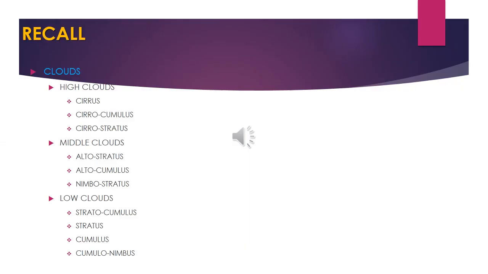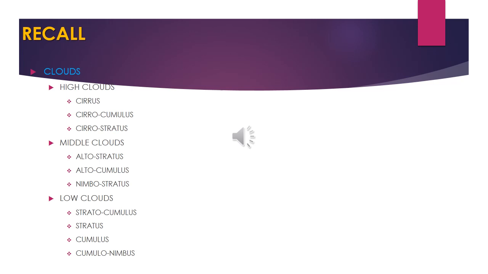So in last class we have discussed about clouds. So clouds are nothing but visible accumulation of tiny water droplets or ice crystals in the atmosphere. So according to their height, clouds can be classified into three types. So what are they? High cloud, middle cloud and low cloud. Then high cloud, so what are the clouds included? So the major types of high clouds are cirrus, cirrocumulus and cirrostratus. Then middle clouds, so the major types of middle clouds are